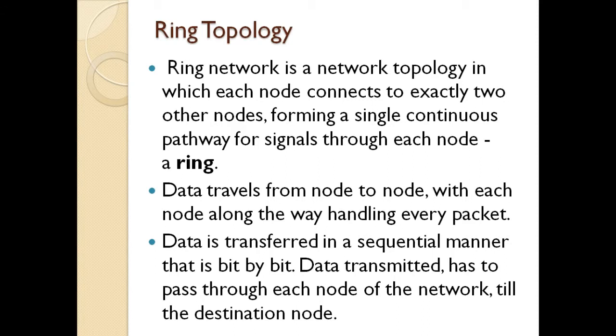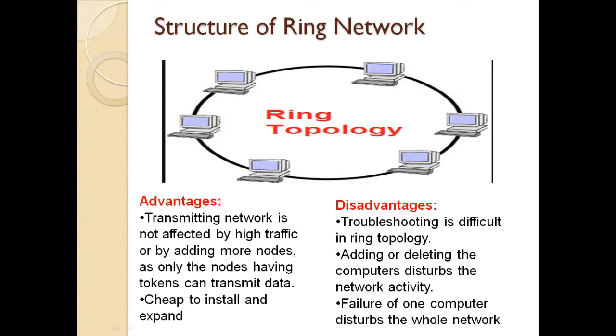So a ring topology is nothing but each node connects to exactly two other nodes to form a single path for a signal, through which each node can be connected. Just assume this is my ring topology. The connection A is connected to B, then C, D, E, F. I am just naming the devices A, B, C, D. The main thing about the ring topology is it transfers from a node to the next nearest node, then next node, then next node.